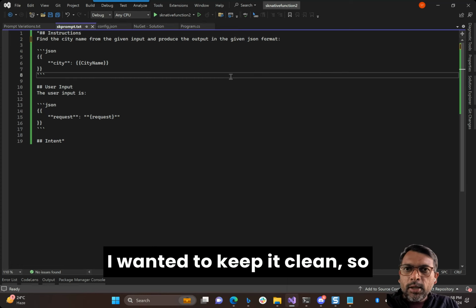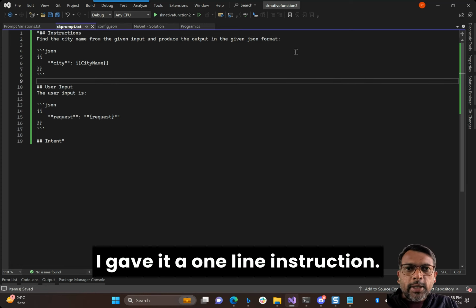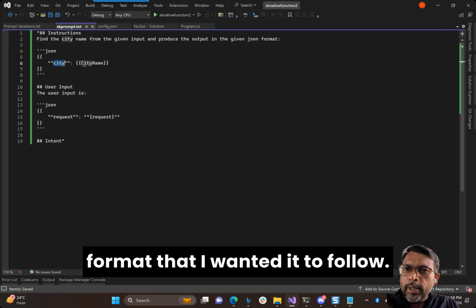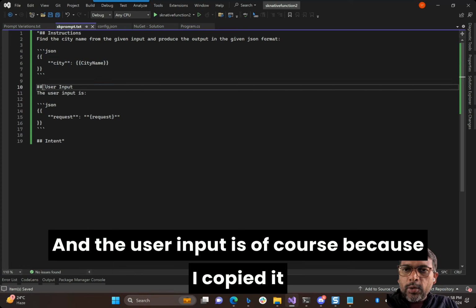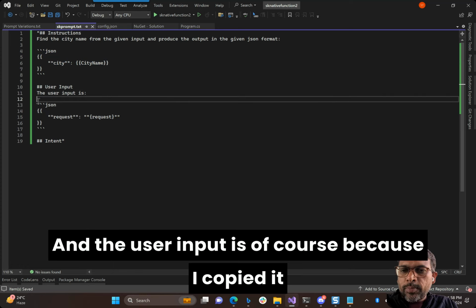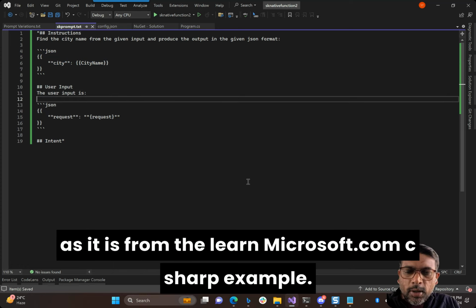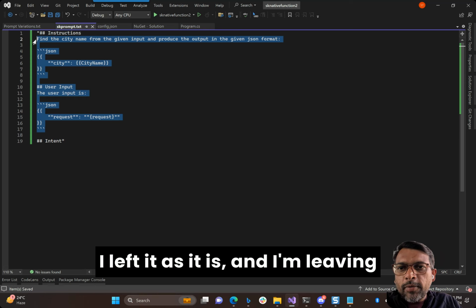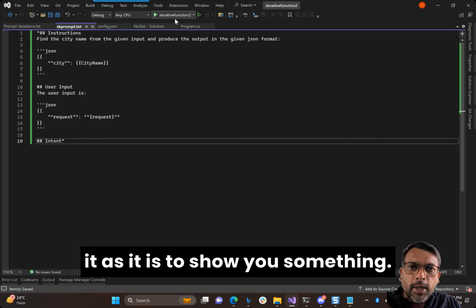I wanted to keep it clean, so I gave it a one-line instruction. I gave it the output JSON, the format that I wanted it to follow, and the user input is of course as I copied it from the learn.microsoft.com C sharp example. I left it as it is, and I'm leaving it as it is to show you something.